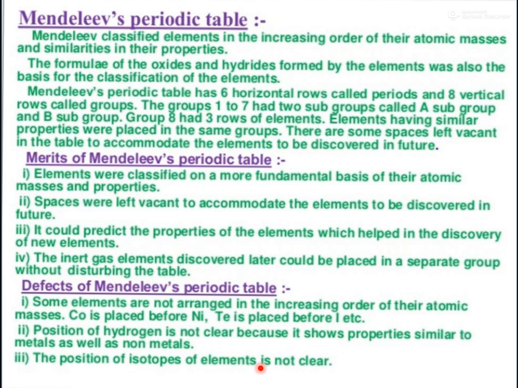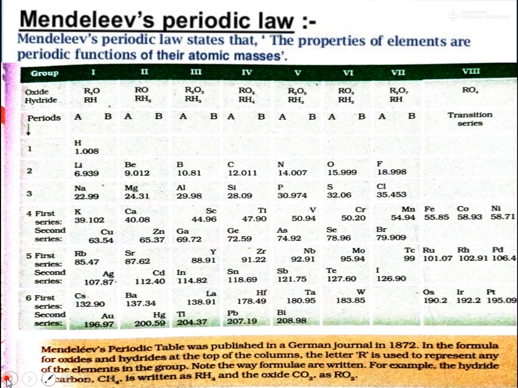In your 9th class, you already discussed isotopes. Isotopes are atoms of the same element which have the same atomic number but different mass numbers. So if this table was arranged on the basis of atomic masses, take the example of oxygen.